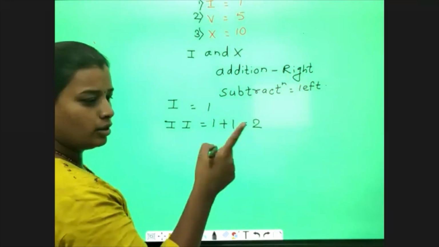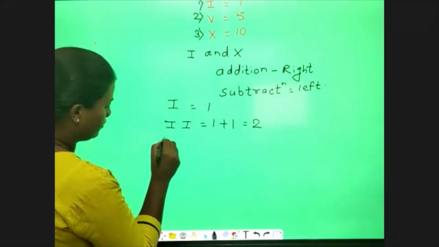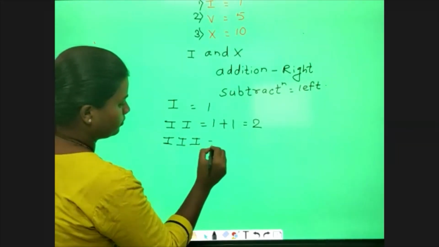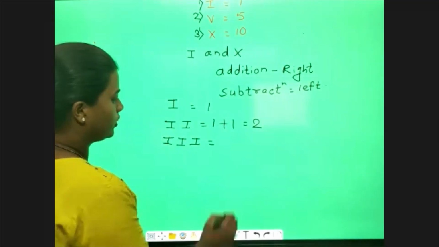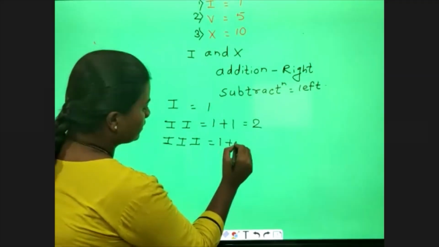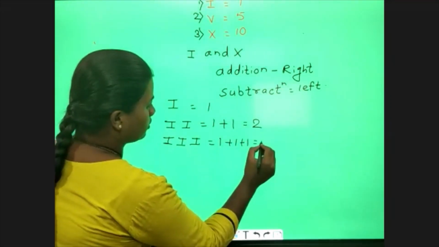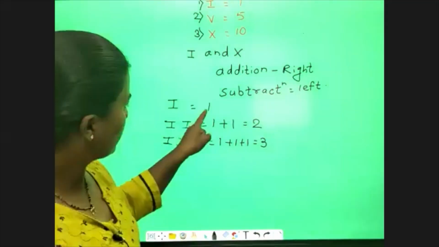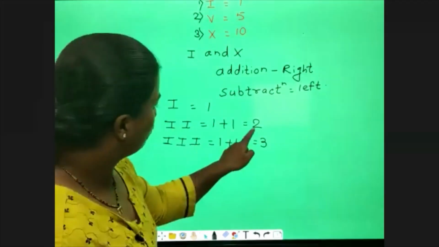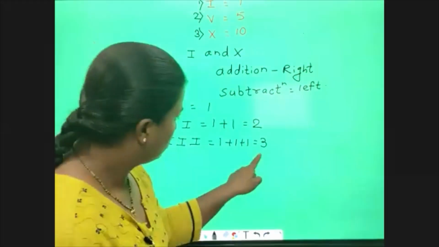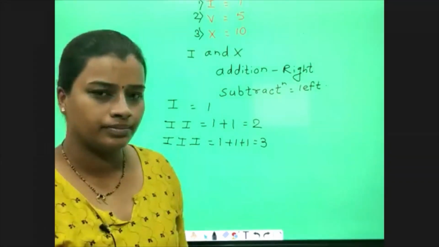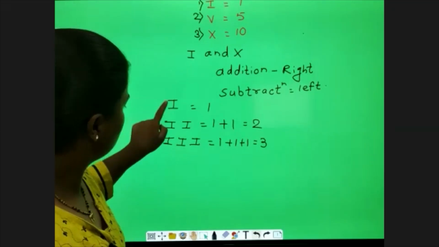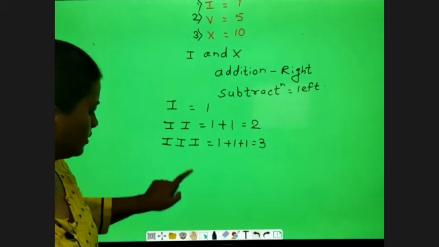Maximum you can write 2 or 3 times, so I will write I, I, I. So it will be 1 plus 1 plus 1, that is 3. So you got 1 in Roman, 2 in Roman, and 3 in Roman. We have finished with I, that is twice or thrice.